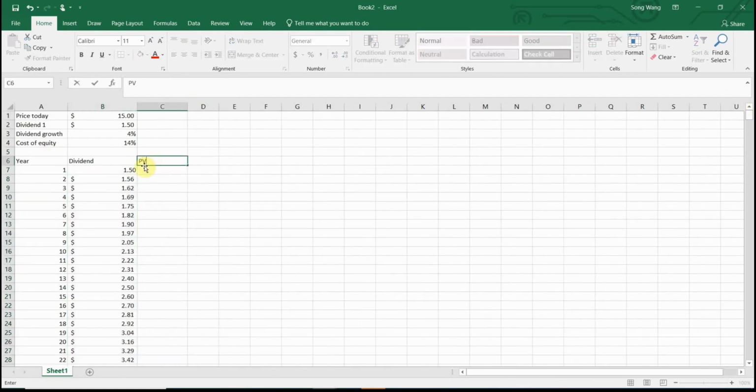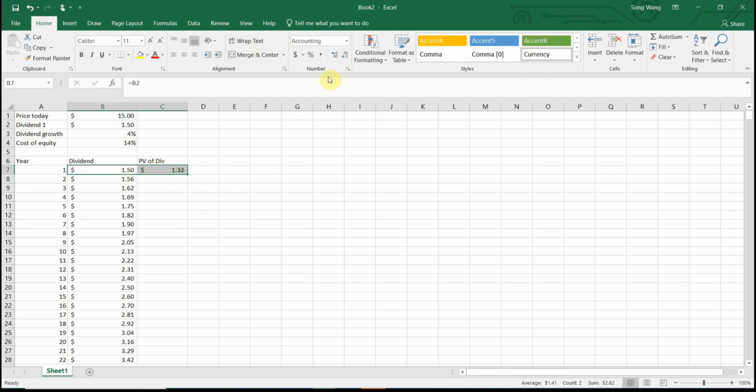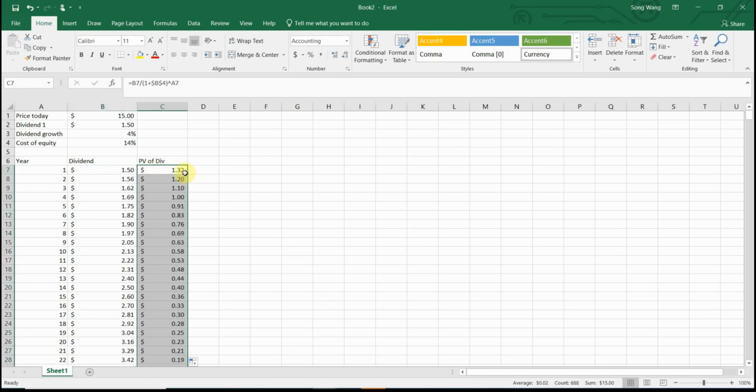If I get the present value of all the dividends, I will use each dividend divided by 1 plus the discount rate, which is the cost of equity. Again, lock this number, raised to the power of whatever the year number is. So that is basically showing you $1.5 a year later is going to be $1.32 in today's dollars.